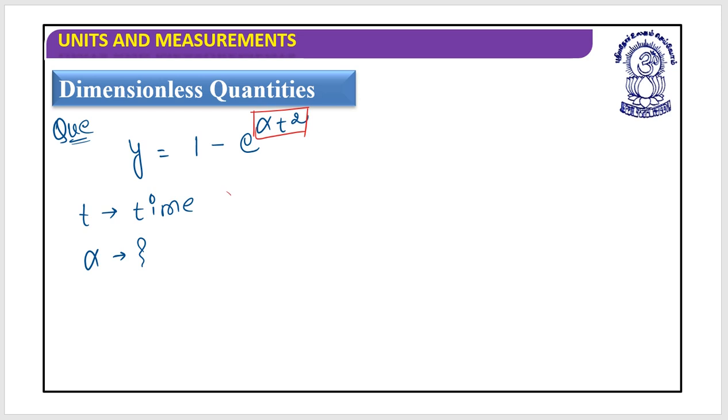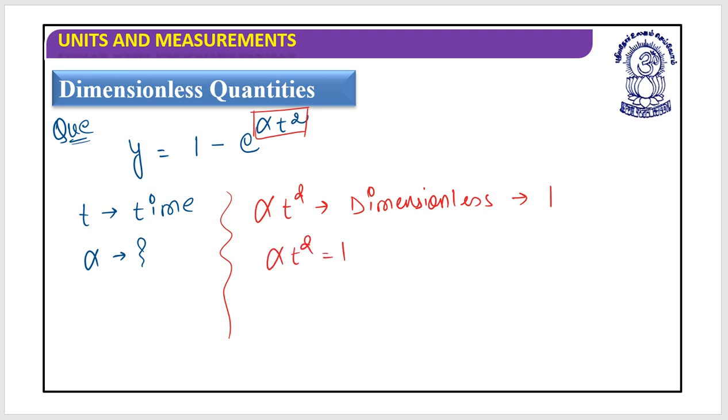What I know is that alpha into t square is a power of an exponential, so it should be dimensionless, and when dimensionless I can write it equal to 1. So alpha into t square equals 1, so alpha should be equal to 1 by t square. t is the time, so this is 1 by second square.